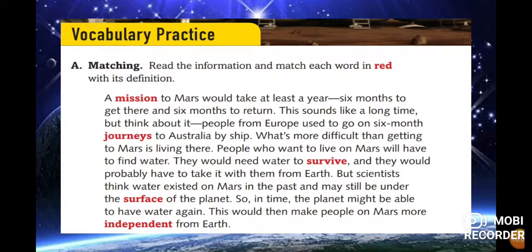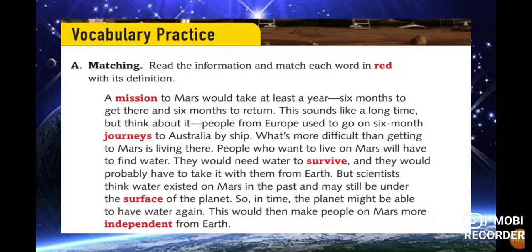A mission to Mars would take at least a year, 6 months to get there, and 6 months to return. This sounds like a long time, but think about it. People from Europe used to go on 6 month journeys to Australia by ship. What's more difficult than getting to Mars and living there? People who want to live on Mars will have to find water.